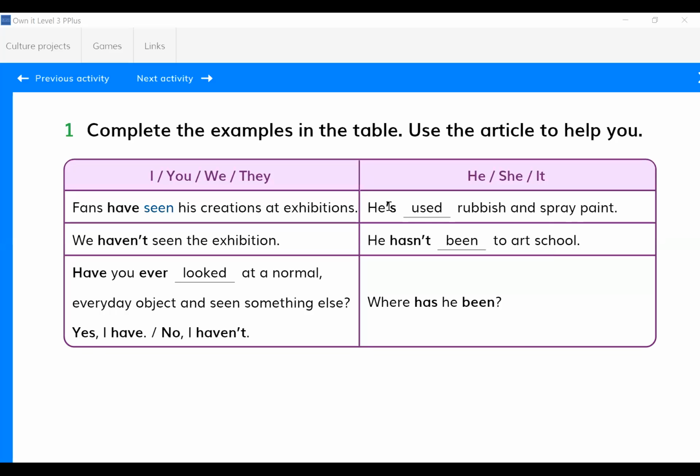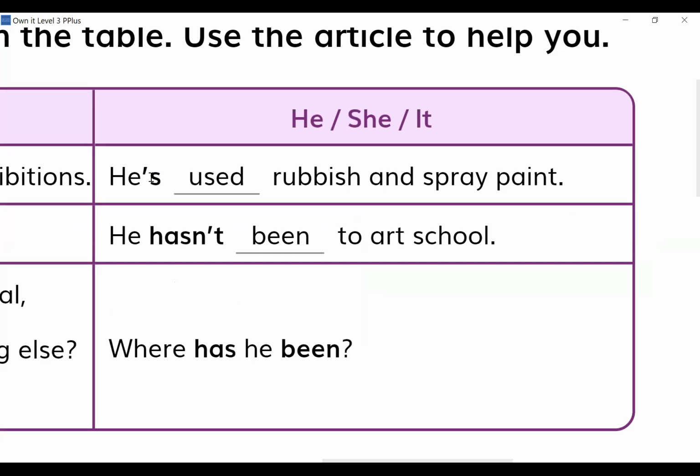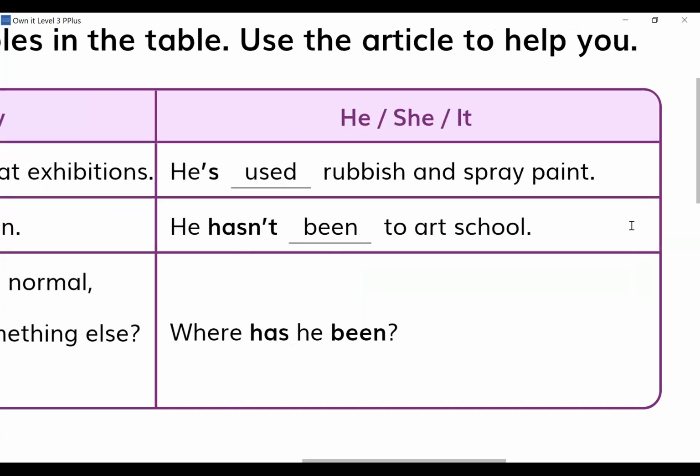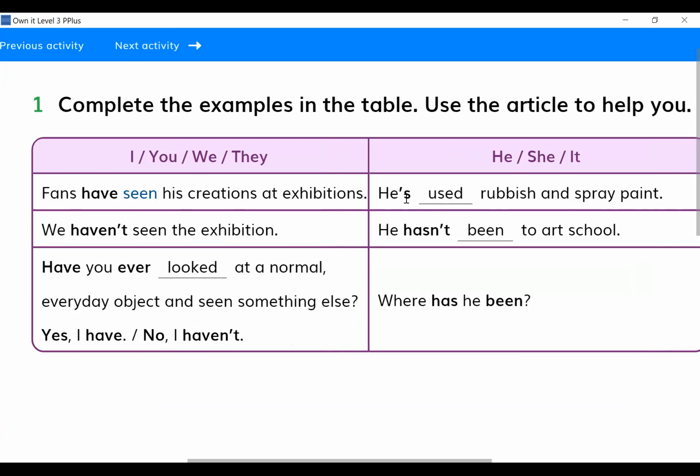So if you pay attention to this apostrophe and S, this is the abbreviated, shortened form for has with present perfect. Okay, abbreviated form, shortened form of has. Please pay attention. It's not standing for is, but has. Why? Because we are talking about present perfect, first. Second, right after this apostrophe s, there is used, which is the ed form of the verb. Okay, he's used rubbish and spray paint.